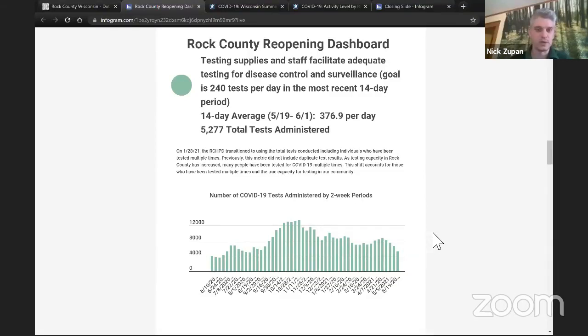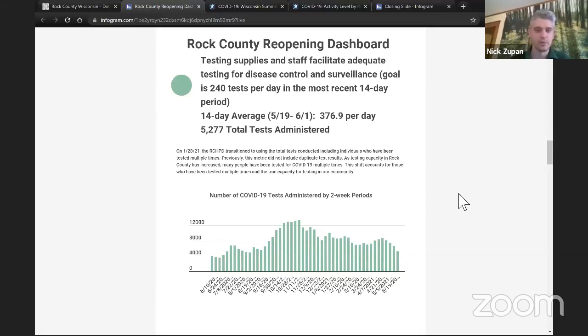We are seeing a slight decrease in terms of our total testing being done. The graph at the bottom of the page shows the number of total tests that have been administered on a 2-week basis. We're seeing a decline since mid-April, but that's not too concerning at this point based on the low levels of COVID activity that we're seeing in our community.